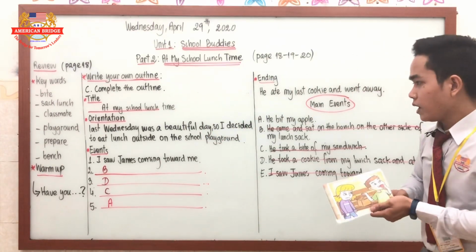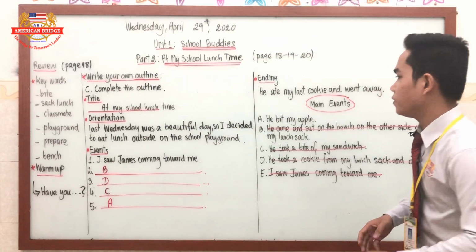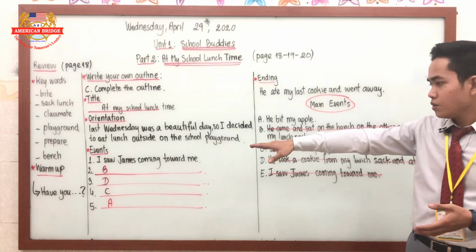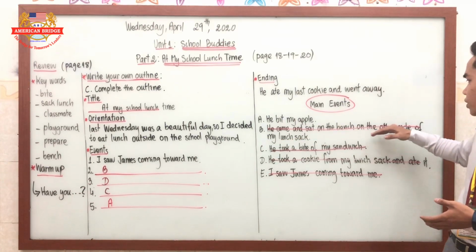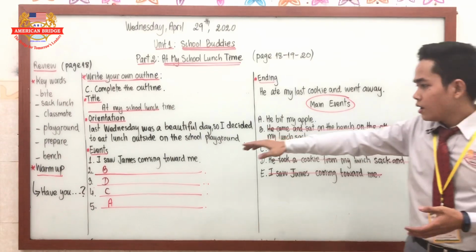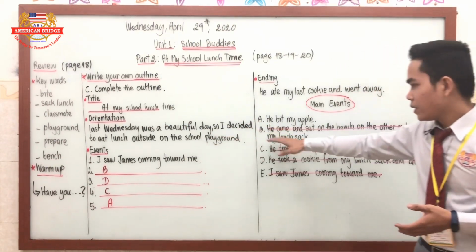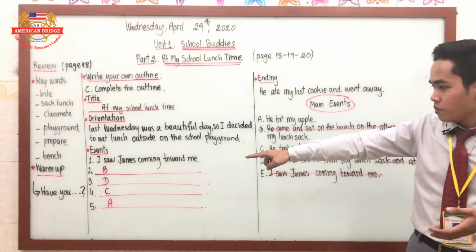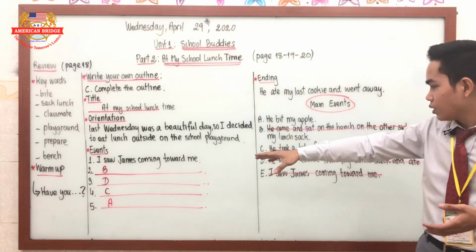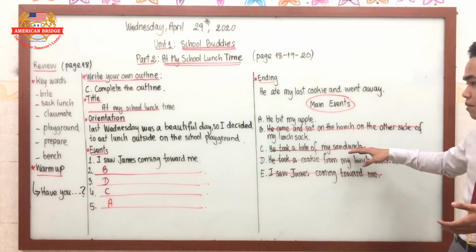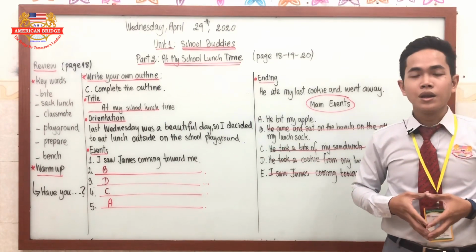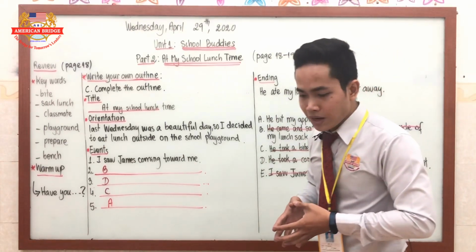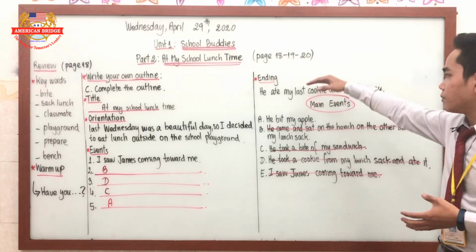Well, again, in our events, we have 5 events. I will read it for you again. Number 1, I saw James coming toward me. Number 2, letter B, he came and sat on the bench on the other side of my lunch sack. Number 3, which goes with letter D, he took a cookie from my lunch sack and ate it. Event number 4 goes with letter C, he took a bite of my sandwich, and the last one goes with letter A, he bit my apple.